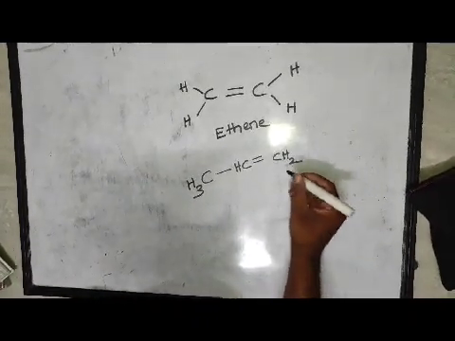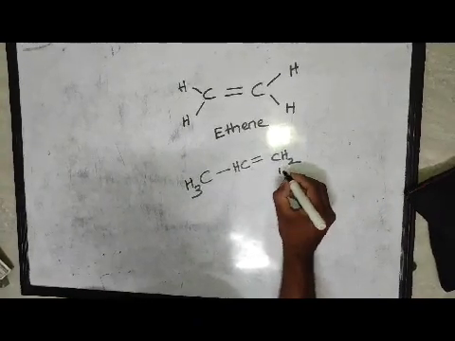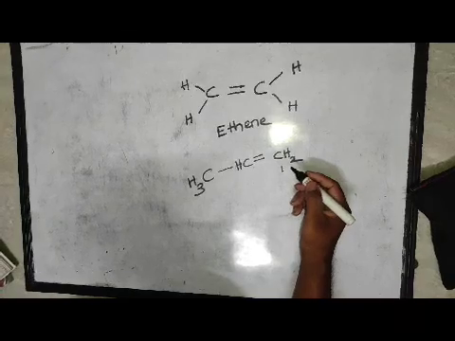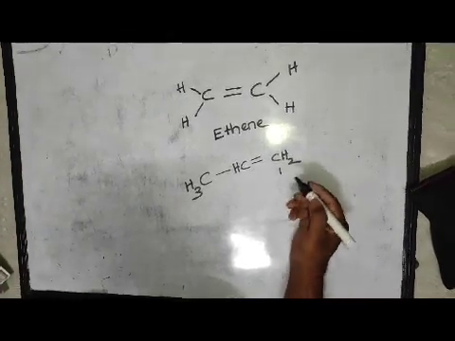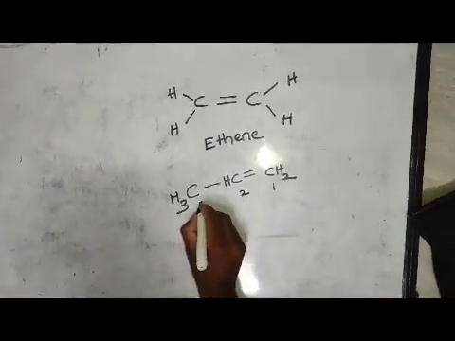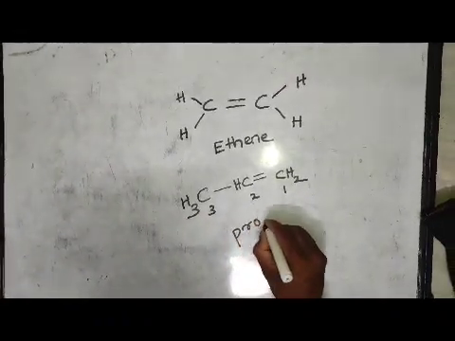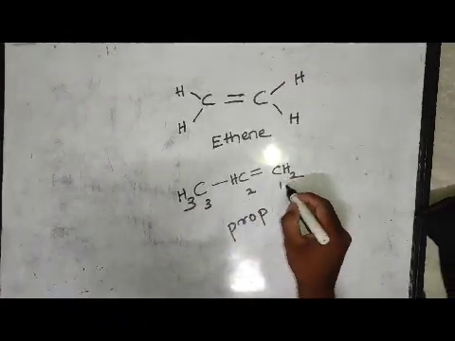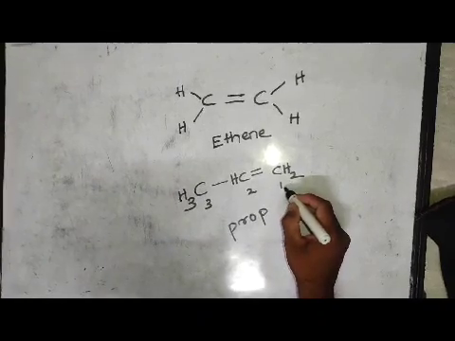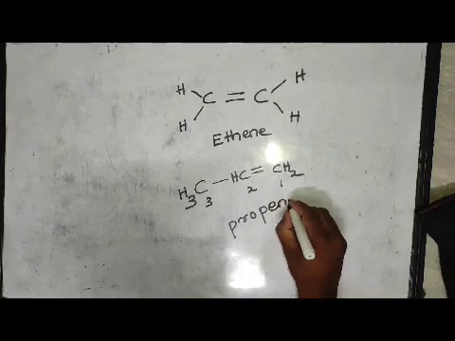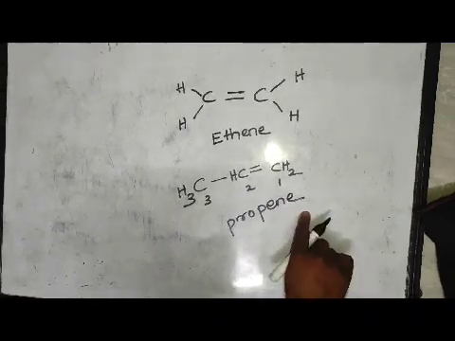So here we will start numbering from this carbon atom, because this carbon atom contains the double bond. We will give the lowest number according to the lowest sum rule. So it is 1, 2, 3. The number of carbon atoms is 3, so it is prop, and the double bond is present at position 1. So you can take it as propene.